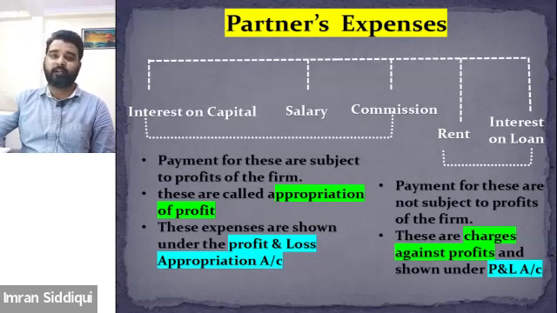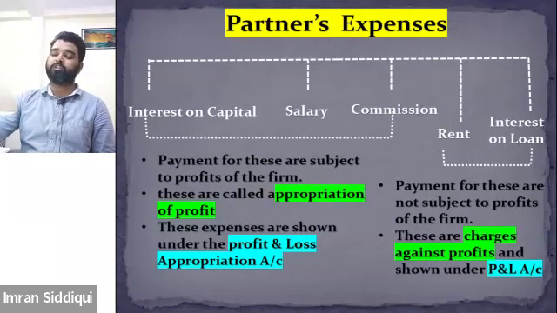If the firm is generating a sufficient amount of profit, then rent and interest on loan will definitely be paid. But if there is no profit, then also these expenses need to be paid. Since these are required to be paid in any situation, irrespective of the profitability of the business, these need to be paid in all possible situations.